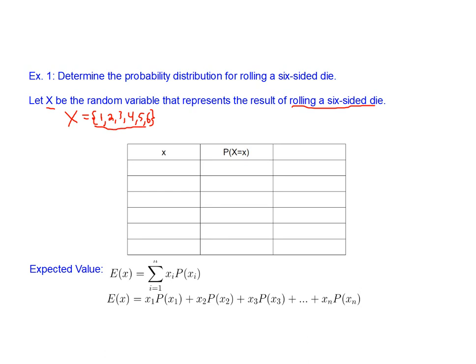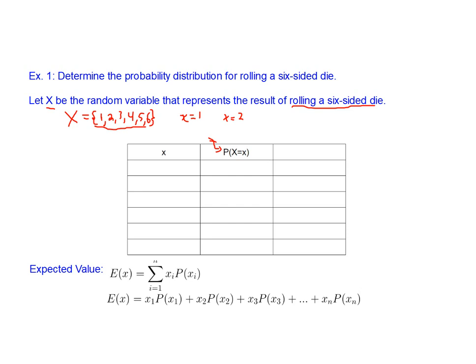Now we use a lowercase x to represent the elements in that set. So in this set, we could say that x equals 1. We could also say that x equals 2, and so on. So this notation down here is the probability that x, the value in our set, is equal to a certain value.